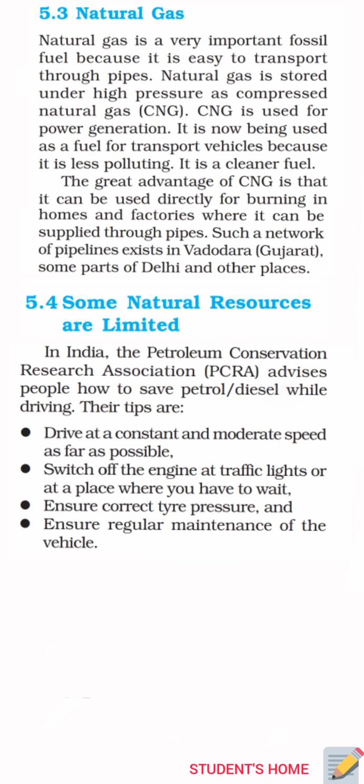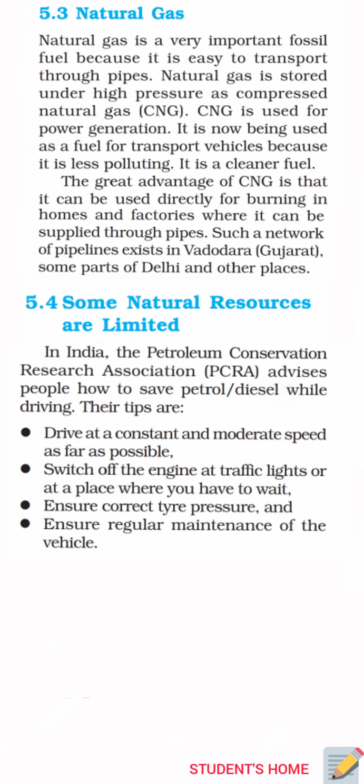The great advantage of CNG is that it can be used directly for burning in homes and factories, where it can be supplied through pipes. Such a network of pipelines exists in Vadodara, Gujarat, and some parts of Delhi and other places.